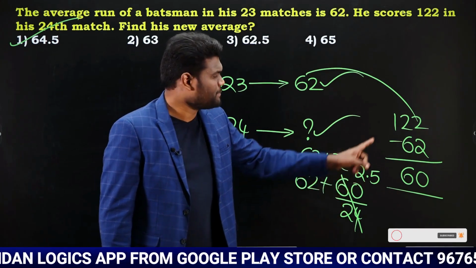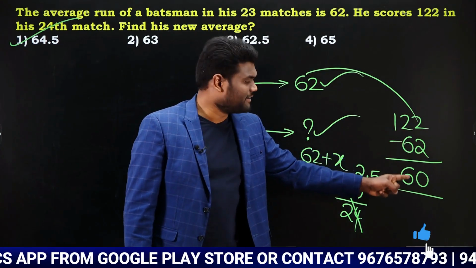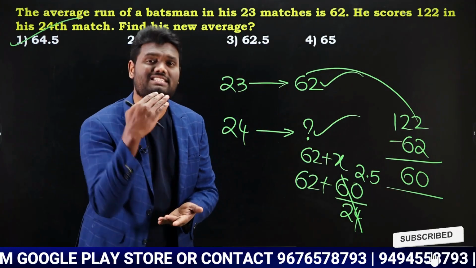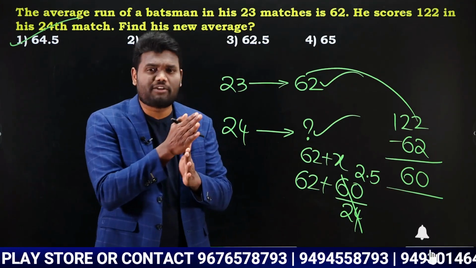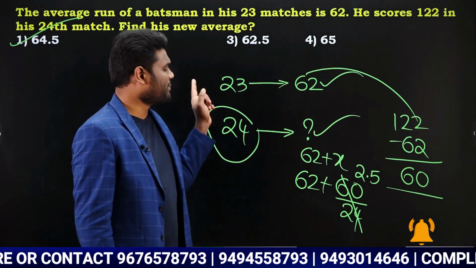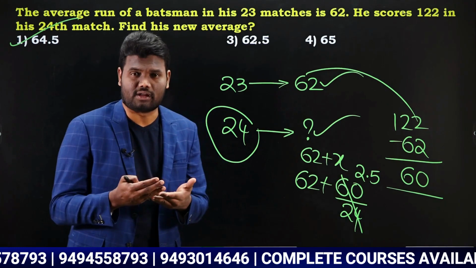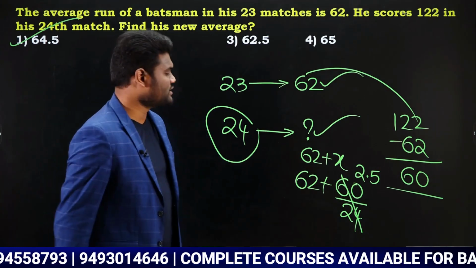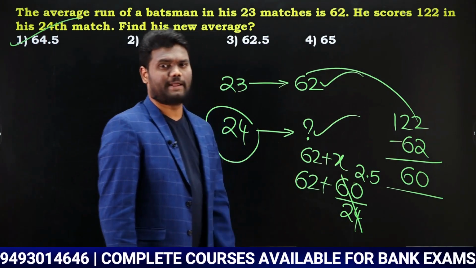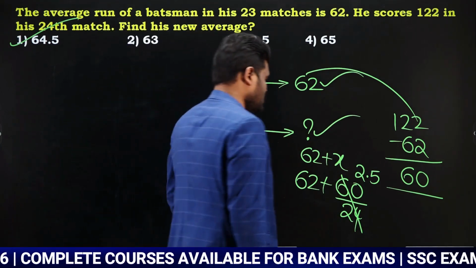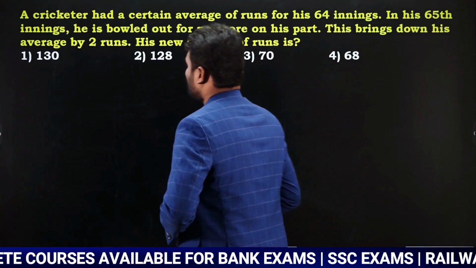That is the reason what I have done. The difference of 122 and 62 is 60, which means I got 60 runs extra. Now the 60 runs have to be distributed over all the matches, which means 24 matches. So 60 divided by 24, I am going to get 2.5 extra, which means the new batting average is going to be 62 plus 2.5, which is 64.5 runs. Okay, let us look at the next one.